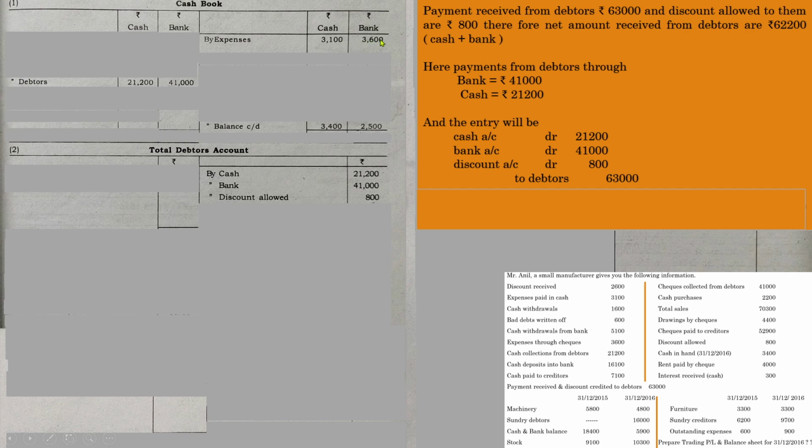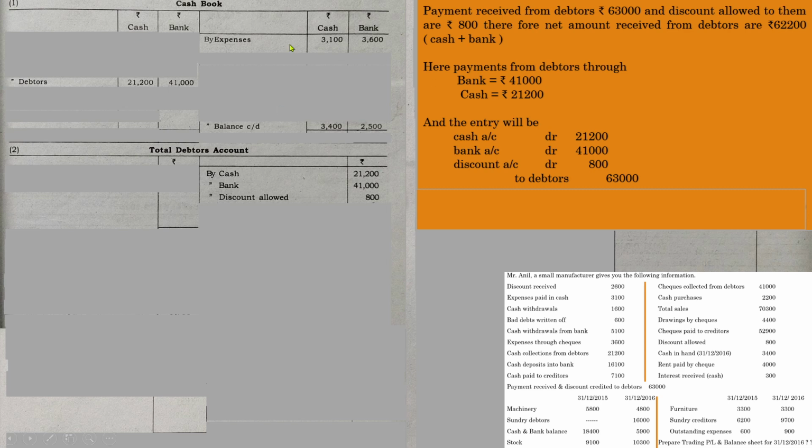If you have any confusion regarding that, don't worry, don't write 3,600 here. Next line again, by expenses, cash column it will be nil, in the bank side write 3,600. You can follow any method. If you have any queries regarding 2-column cash book, just go through the accounts book of +1 classes.